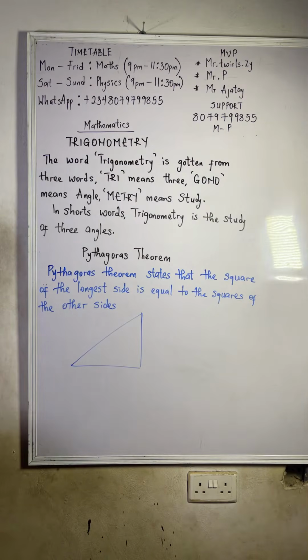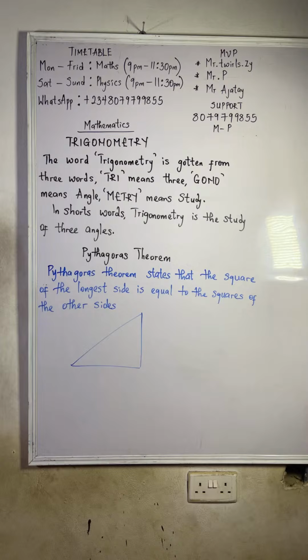Now look at it. So you can only use Pythagoras theorem in a what? In a right angle. Are you following? Make sure you are following.